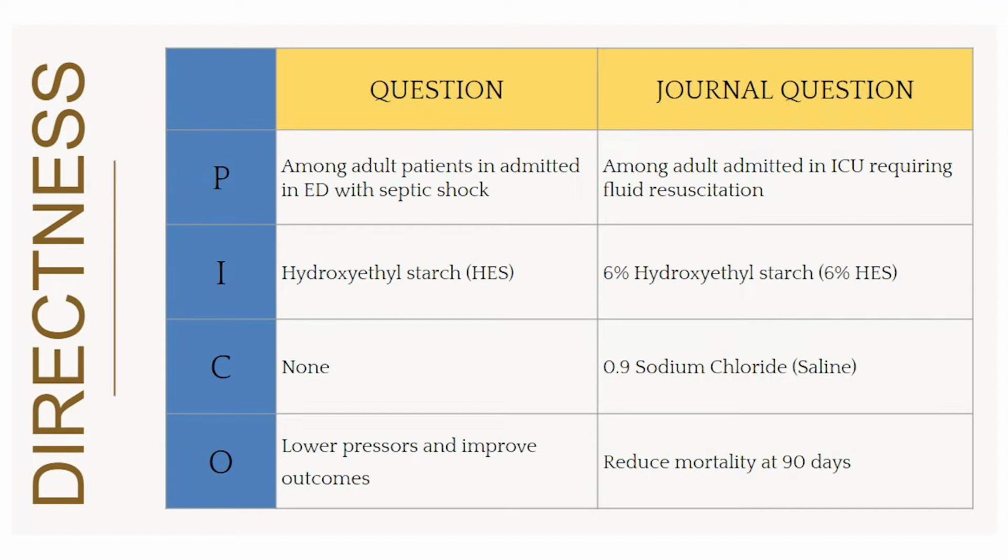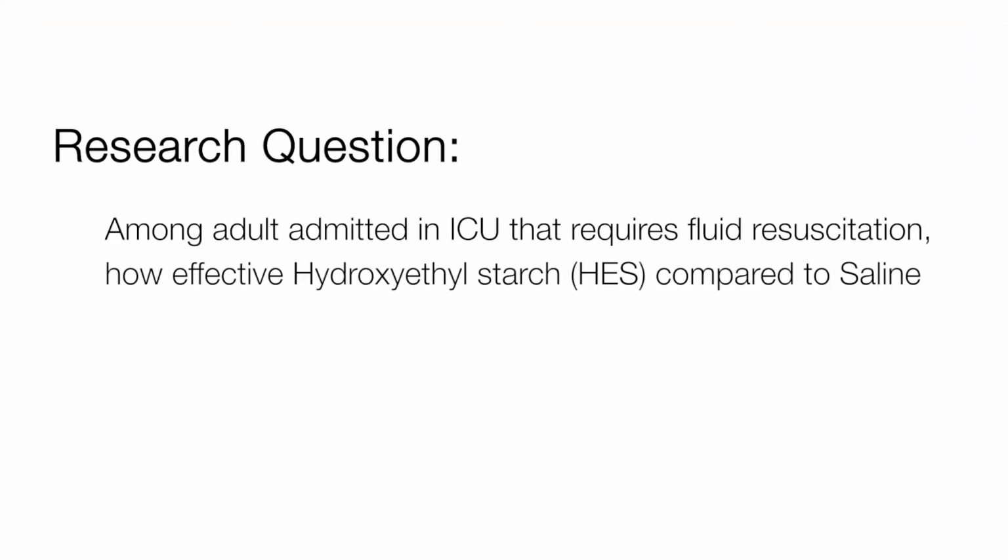So for our journal question, the population among adults admitted in ICU requiring fluid resuscitation, then intervention same, 6% hydroxyethyl starch. Then there's a comparison, it's the 0.9% sodium chloride saline, and the outcome is to reduce the mortality at 90 days. So for our research question, among adults admitted in the ICU that requires fluid resuscitation, how effective is the hydroxyethyl starch compared to saline in reducing mortality for 90 days?